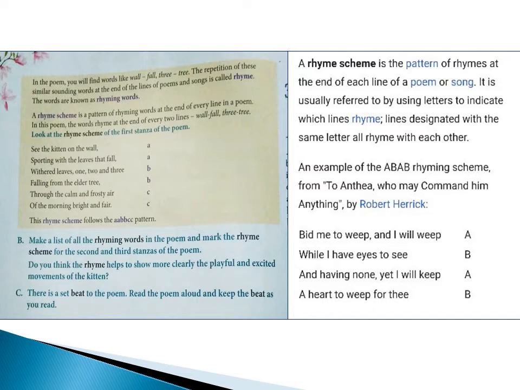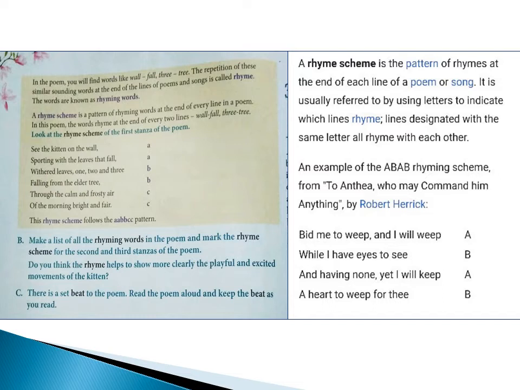Next, see the second line. While I have eyes to see. See is one rhyming word. So it is given a letter B. Now for see, the same sounding word is thee. Where is it? A heart to weep for thee. So wherever you find the similar sounding word, that is thee, the same letter B is given. So this example follows the ABAB pattern.